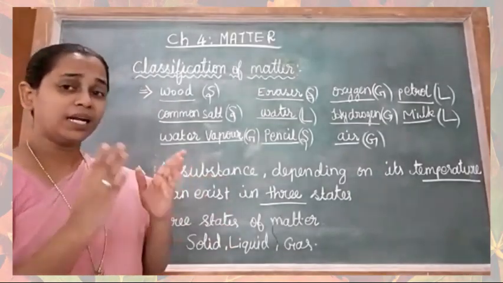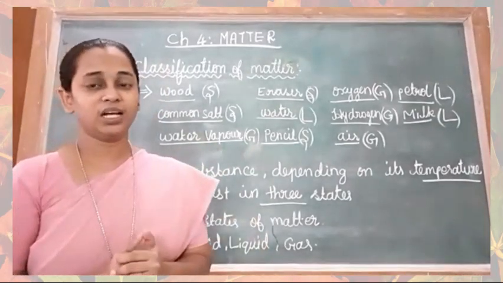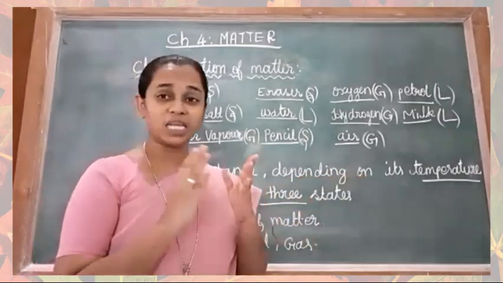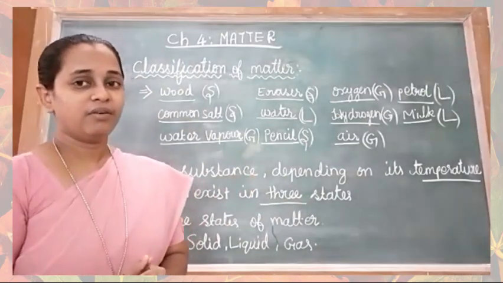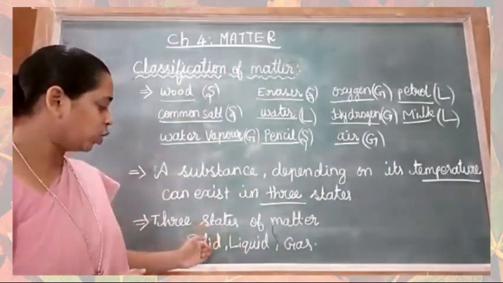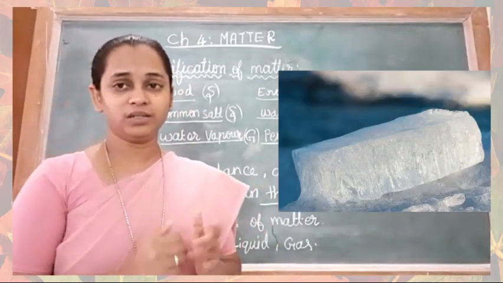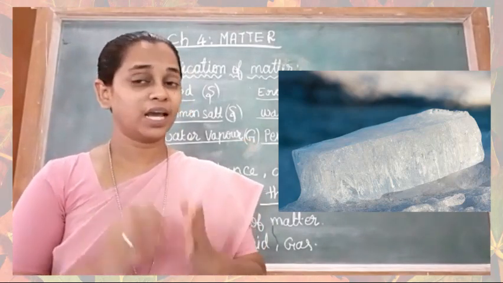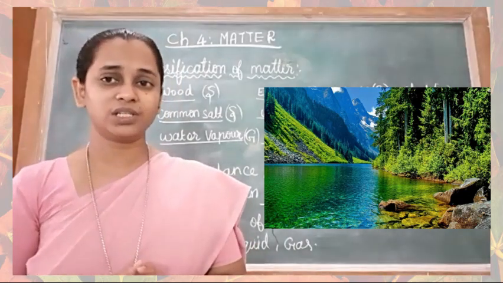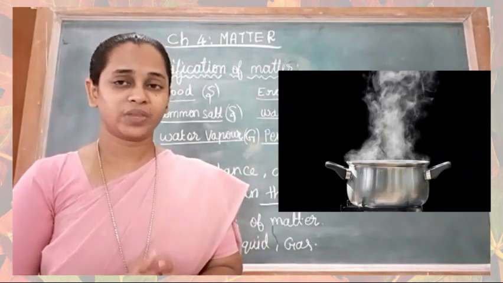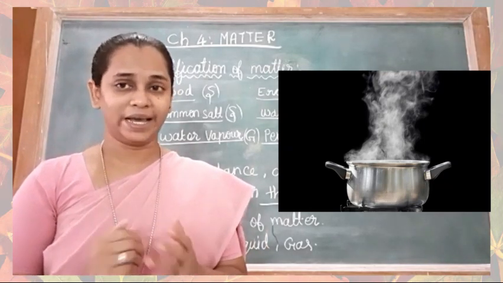A substance, depending on its temperature, can exist in three states. What are the three states? Solid, liquid, gas. For example, water at 0 degrees Celsius can be solid. From 0 degrees Celsius to 100 degrees Celsius, it can be liquid. At 100 degrees Celsius, it can be water vapor, that is gas.